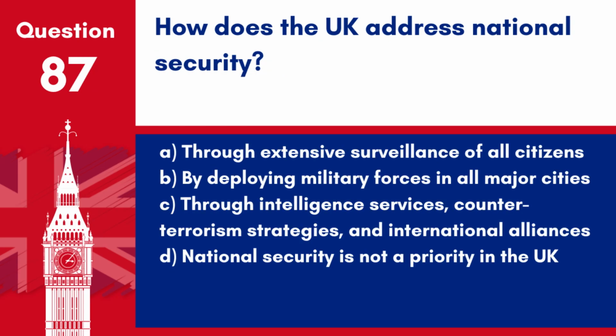Question 87. How does the UK address national security? A. Through extensive surveillance of all citizens. B. By deploying military forces in all major cities. C. Through intelligence services, counter-terrorism strategies, and international alliances. D. National security is not a priority in the UK.